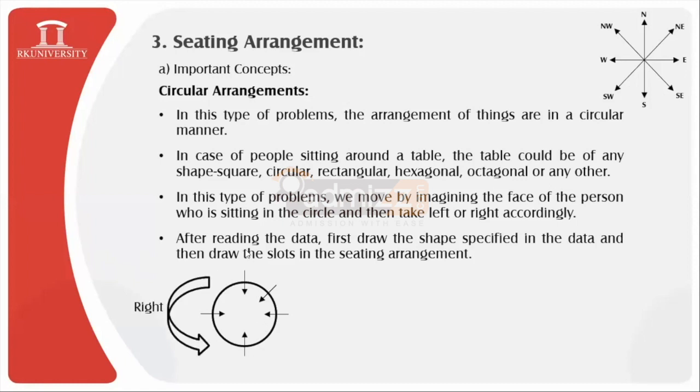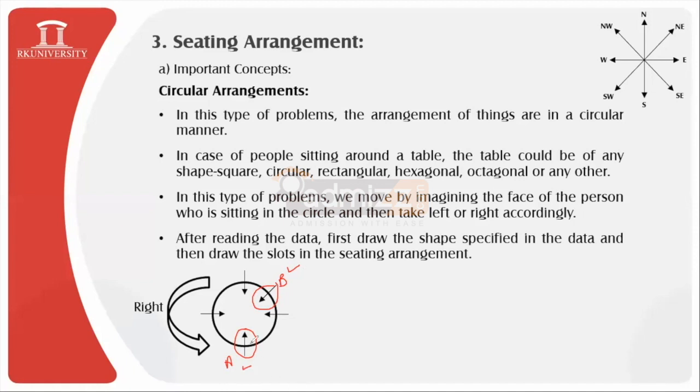And yes, coming to the fundamentals for the right hand side of the person and the left hand side of the person, to identify whether a person is sitting right to a certain person, or left to a certain person. If we consider this person as person A, and this person as person B, then B is sitting right to A. How?